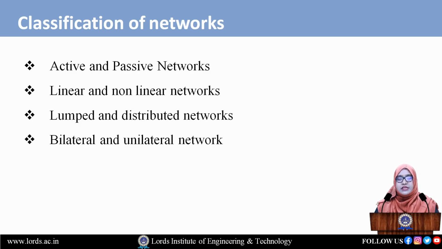So come to the next one, linear and non-linear networks. A circuit is said to be linear when the V-I characteristic of the given circuit starts from the origin and should be the same for all the time. That circuit is called the linear circuit. We have some examples for linear circuits, that is RLC, the resistance, inductance and the capacitance.